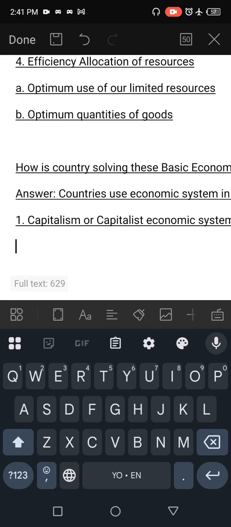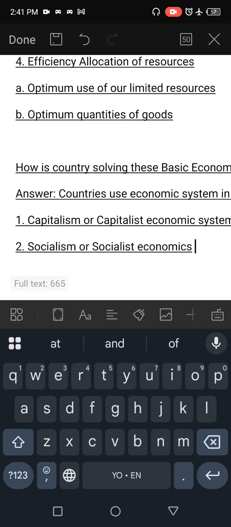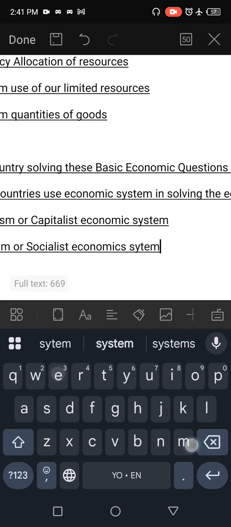Number two is socialism or social economic system. What does this socialism mean?